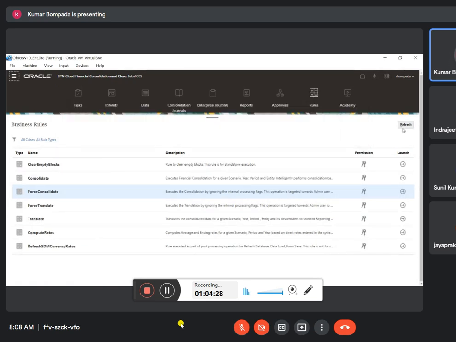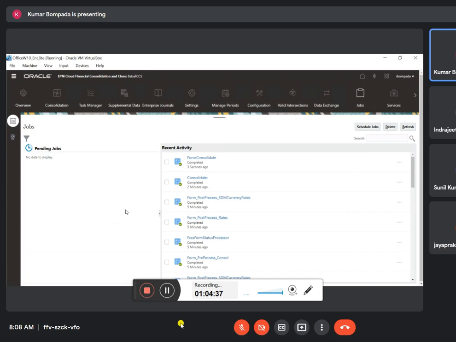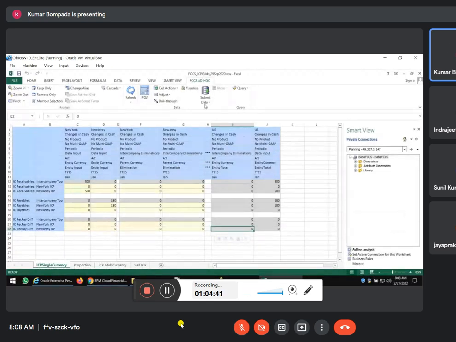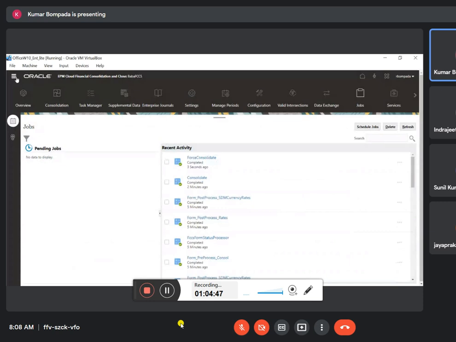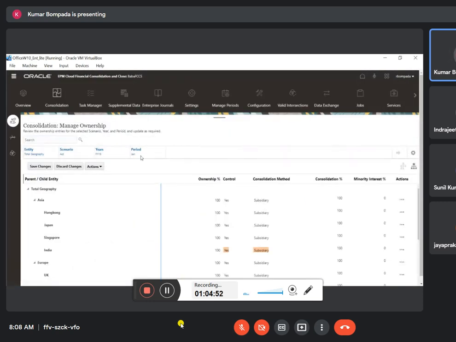Done, refresh. Go to jobs and see if this force consolidation has run or not. Completed. Now we'll refresh and see. Okay, I suspect this consolidation ownership management, somebody might have changed this. Yes, 100% subsidiary, 15 January.